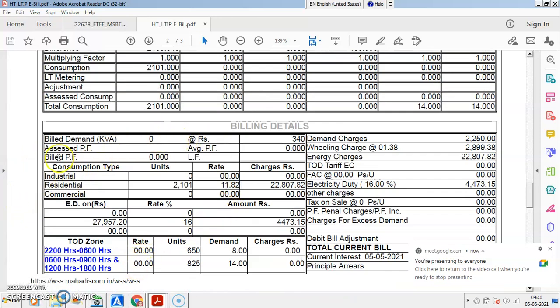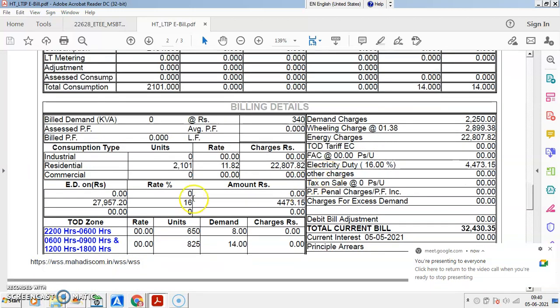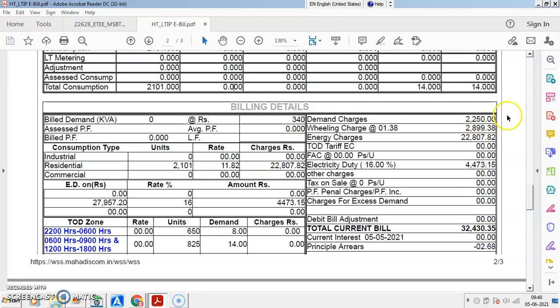Then you are having this particularly the bill demand kVA 0. So you are having the rate of this. So demand charges are 2250. These are fixed because your kVA demand is 0. Average power factor is not mentioned. Bill power factor is not mentioned.